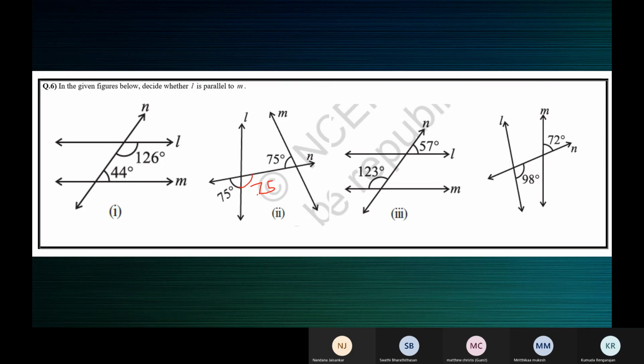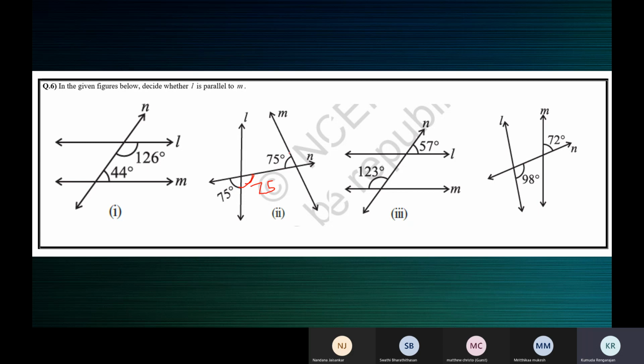Why? Ma'am, because we may be treating the 75 degrees as alternate angles, like where you have written 75, ma'am. But it's not true, because when we find the co-interior angle itself, it's not supplementary. So we cannot write that this angle will be 75. I cannot write 75 here because we don't know if the lines are parallel. I can write 75 here only when the lines are parallel.